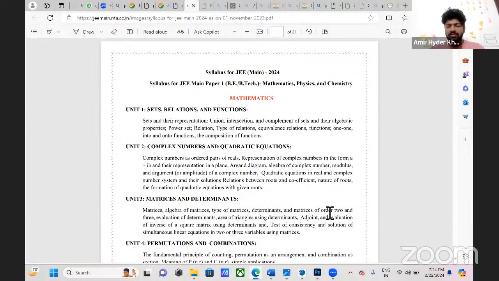If you're not confident with the question, please don't attend it, because the number of correct questions you attend will increase your marks. If you attend a lot of unknown answers, your marks will always be deducted, and it will affect your percentile and your rank. Whether it is 10 questions or 15 questions, if you are attending correctly, your marks and percentile will increase. It's not necessary that you have to attend all the questions, because that is the trick of this exam.